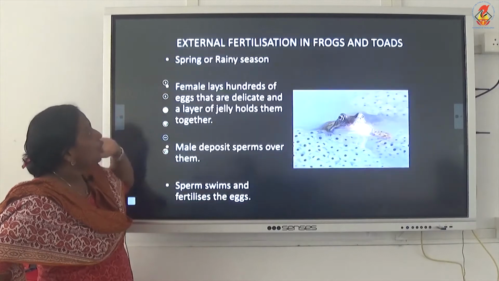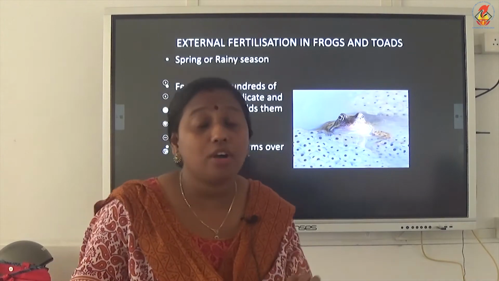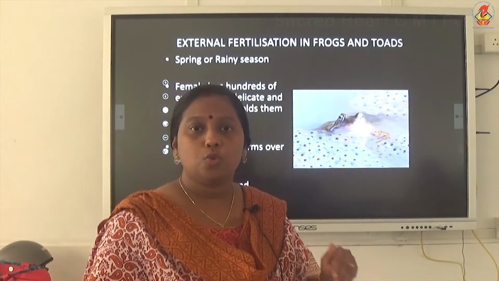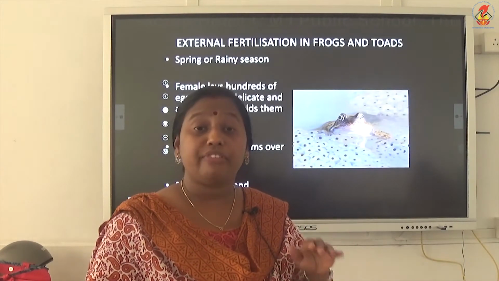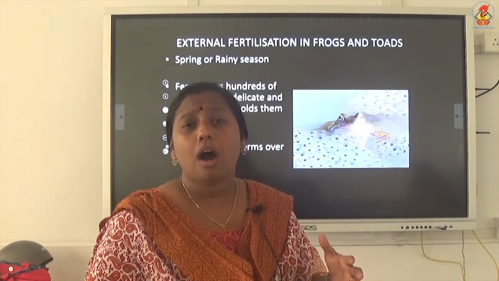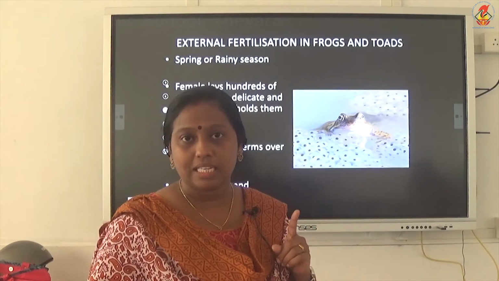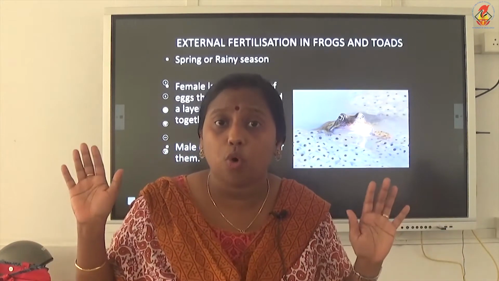Now we will move on to external fertilization in aquatic animals like frogs, fishes and all. We are going to study in detail how external fertilization occurs in frogs. During the rainy season or spring season, the frogs and toads will move towards slow moving waters, streams and all. Once they reach there, the female will release hundreds of eggs into the water. Now egg is a female gamete, don't forget it. So the female gamete or the egg is released directly into the water.